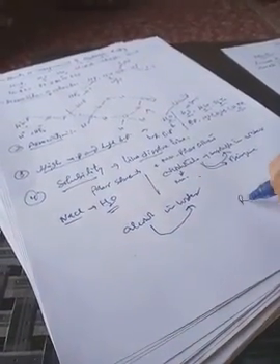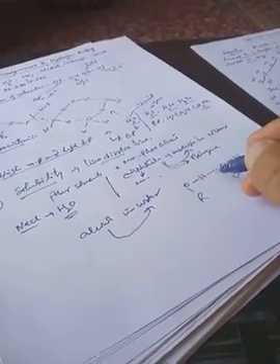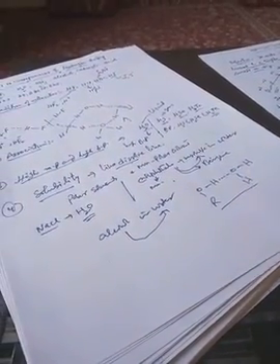For example, you see, this is an alcohol molecule, ROH. This is a water molecule, HOH. There exists a hydrogen bond between hydrogen of alcohol and oxygen of water. So this alcohol, because of this hydrogen bond, gets dissolved in water.